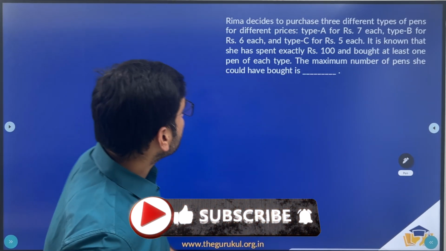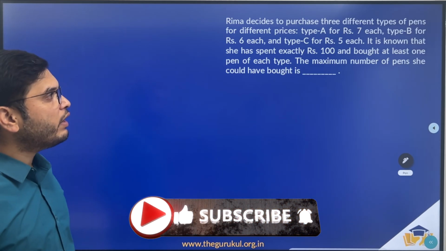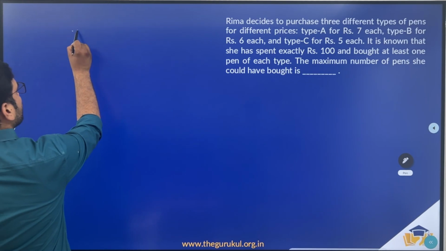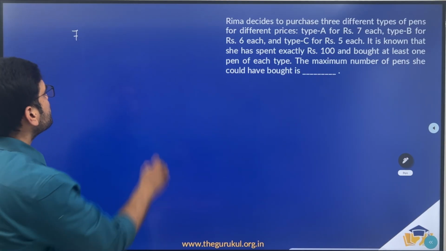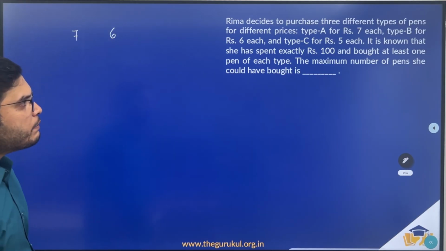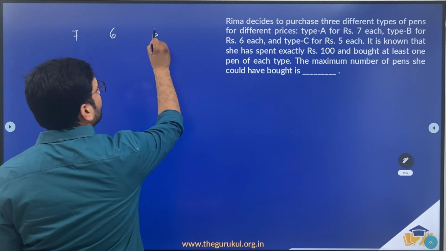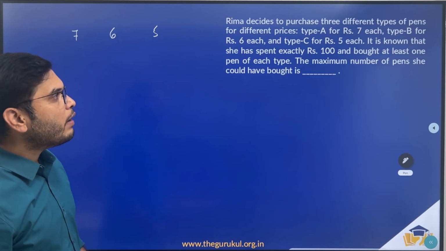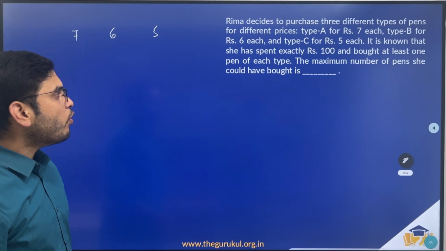Now coming to the third question. Rima decides to purchase three different types of pens for different prices: type A for 7 rupees each, type B for 6 rupees each, and type C for 5 rupees each. It is known that she has spent exactly 100 rupees and bought at least one pen of each type.